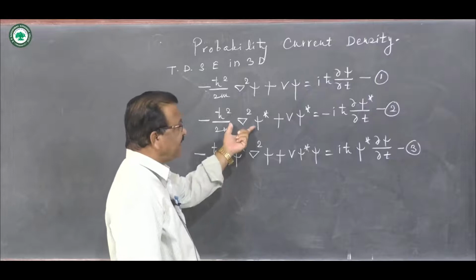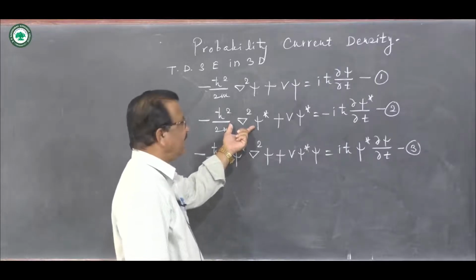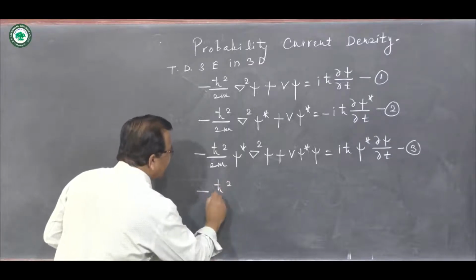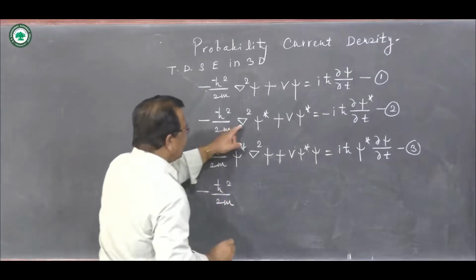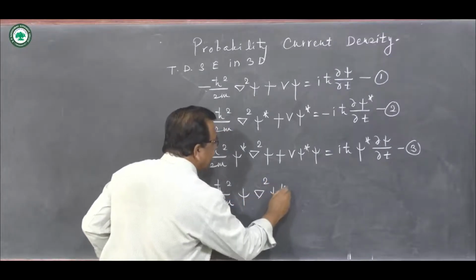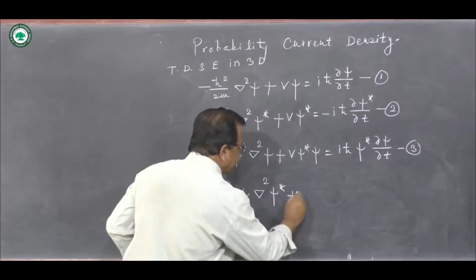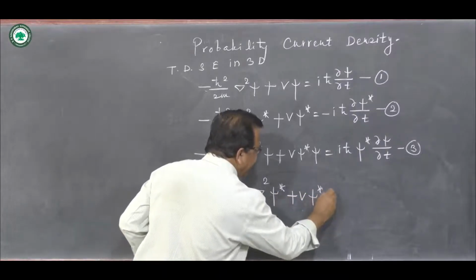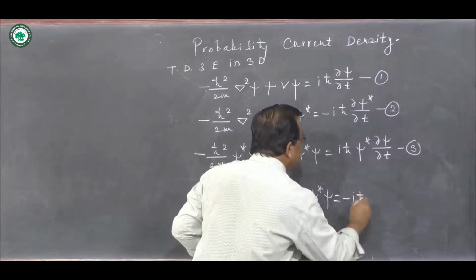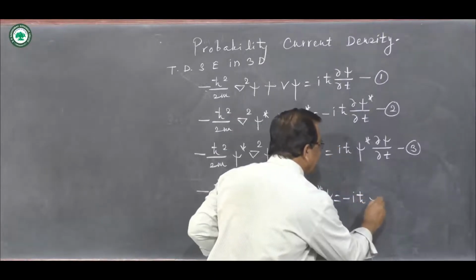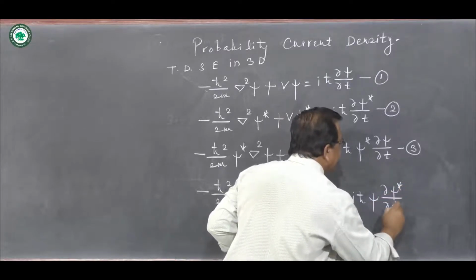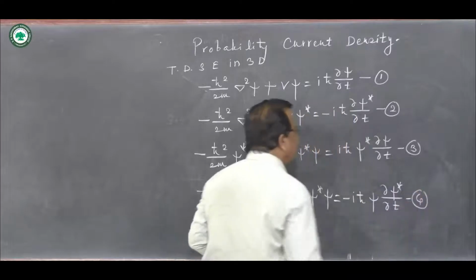Now I am multiplying equation 2 by psi and rewriting that equation. Minus h cross square upon 2m. This is multiplied by psi, so psi del square psi star plus v psi star psi, minus i h cross multiplied by psi dabba psi star by dabba t. This is our equation number 4.